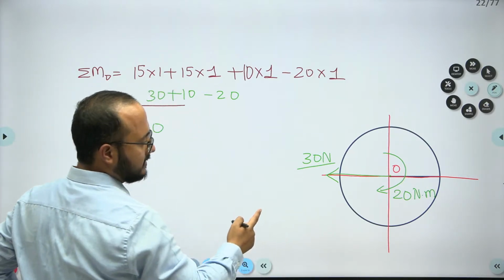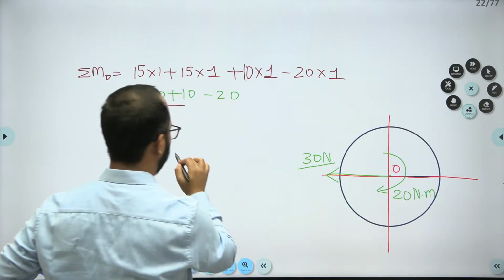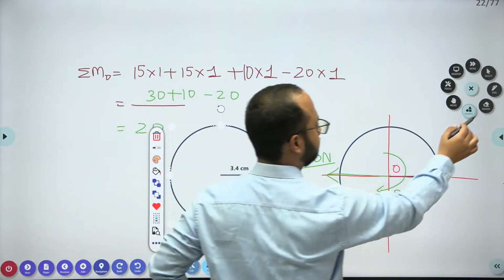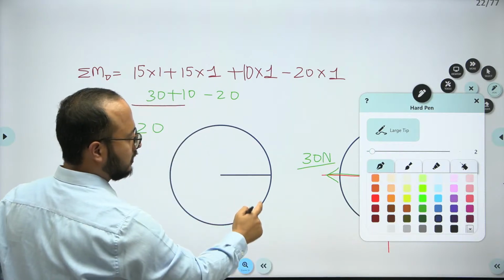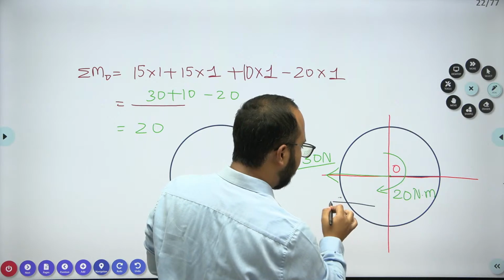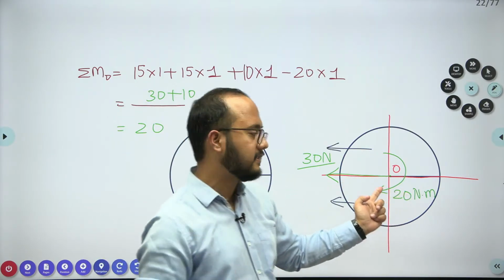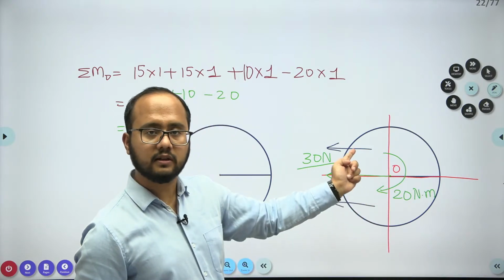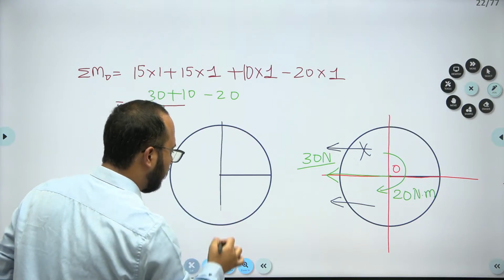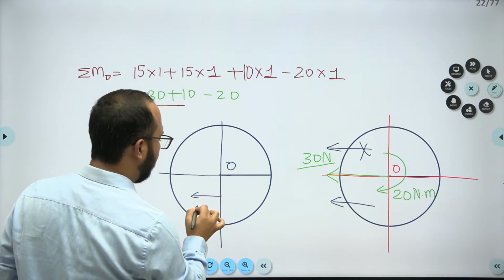So for that, this 30 Newton is there. Again we'll draw the circle here. Now see, 30 is there. Obviously, two possibilities are there again. Either the 30 will be here or 30 will be here. Which 30 will create a moment in clockwise sense at point O? Only this one, not this one. So this case is ruled out. Again we'll make a coordinate system so that it will be very easy for us. So definitely 30 Newton will be acting like this.